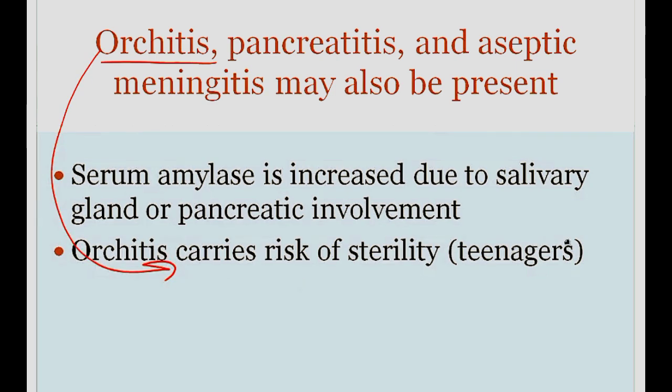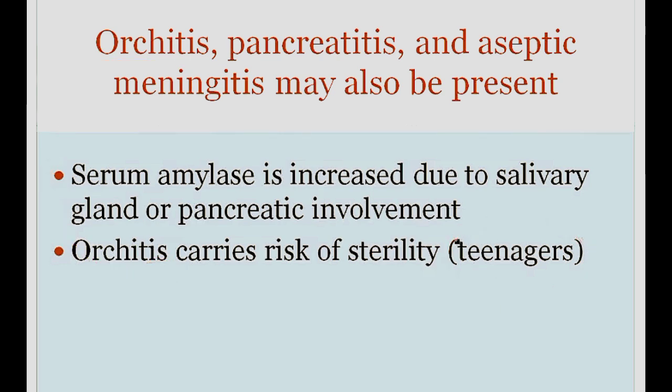Of course, that risk would only be seen in teenagers because patients less than the age of 10 usually don't get orchitis, whereas patients greater than the age of 10 do. And that's why we particularly worry about orchitis occurring in a teenager, resulting in a risk of sterility.